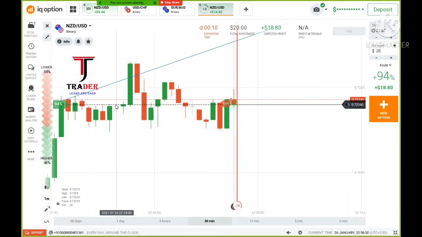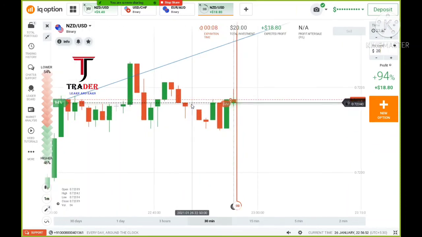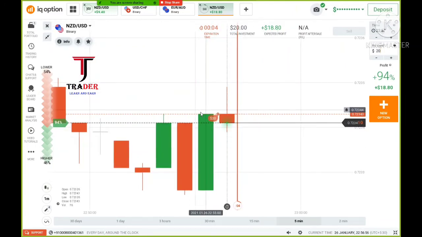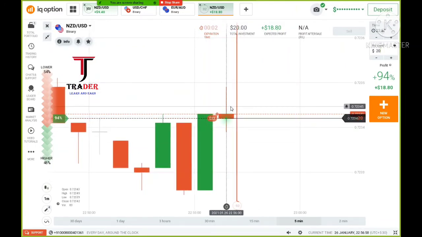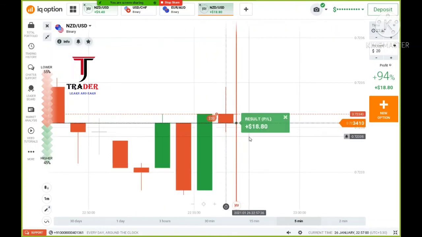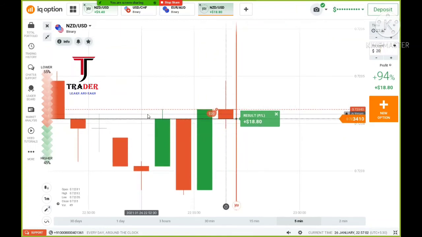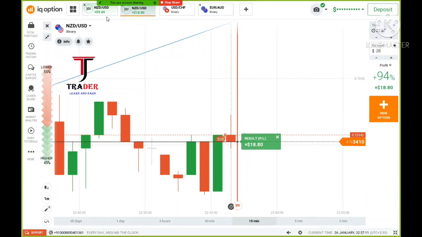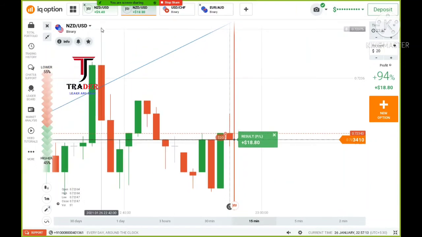And already we know there is one level here, as I showed. So again, when buyers entered very strongly, it confirms to me that the market wants to go for a lower option at least for 1 minute because of the increase in price. So these are my two trades.